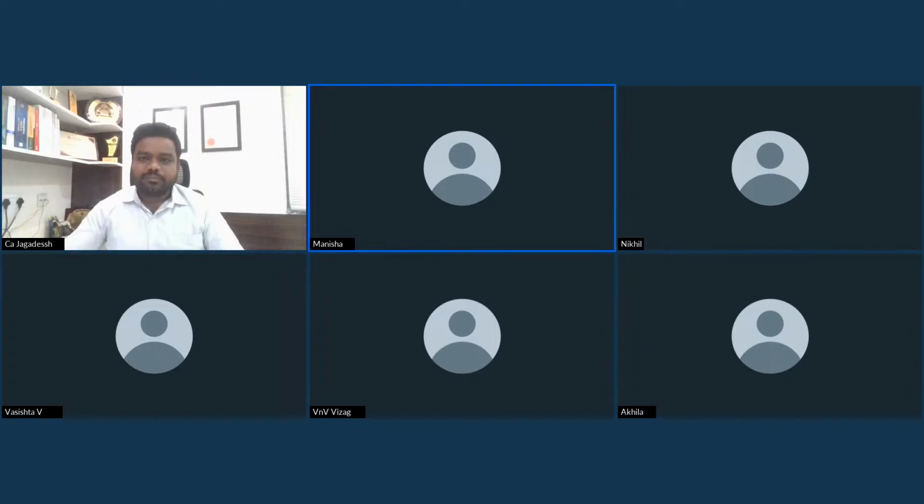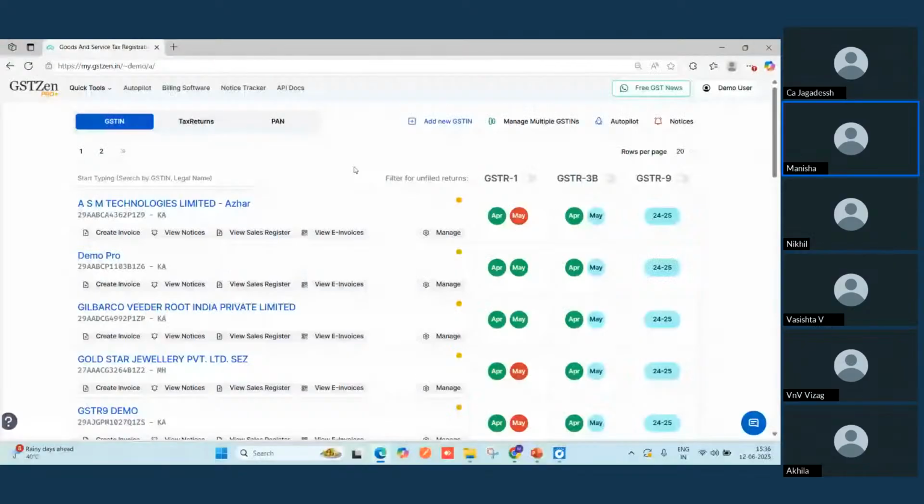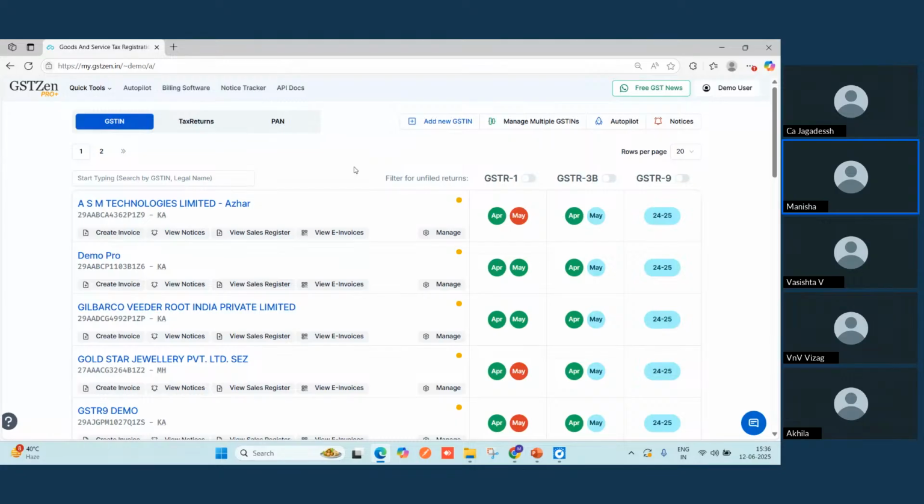Yeah. Thank you, sir. I'll just quickly share my screen. Hi, very good afternoon to everybody. Today I'll be demonstrating how you can file your GSTR 6 and do the reconciliation with 6A through GST Zen in no time, with a lot of convenience and very simple steps. To do the same through GST Zen, you need to sign up. Once you sign up, you will log into your account.